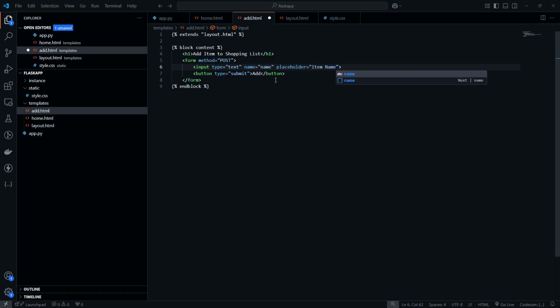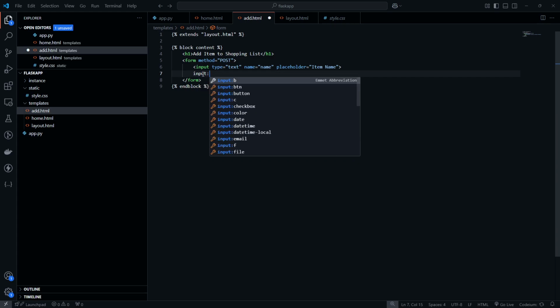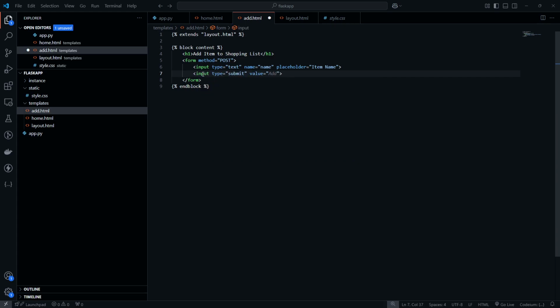and we're going to give it a name equal to name. And this is just how we access the data later on, which I'll show you. And then we're going to have a submit button, which I'm going to change a little bit to be like this. And that should be all good.